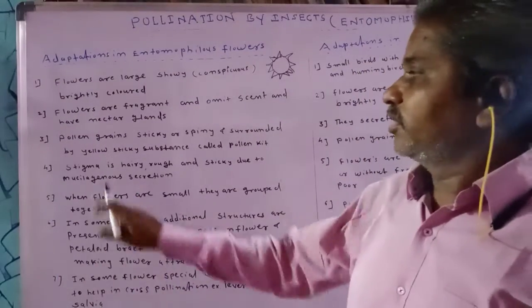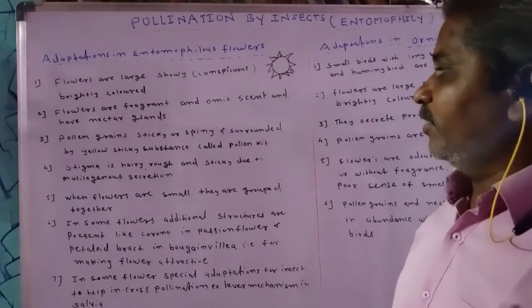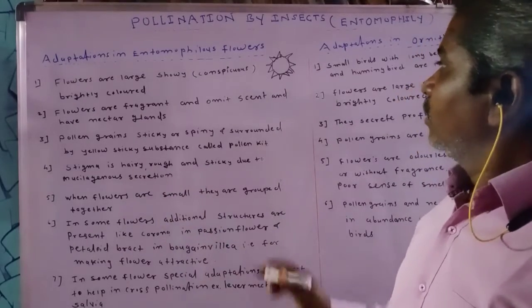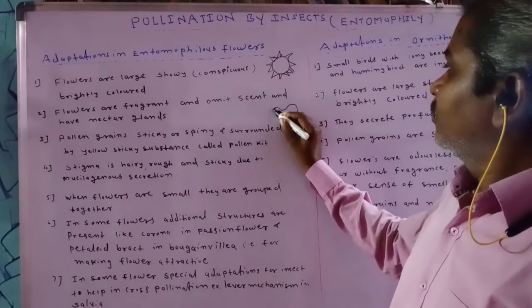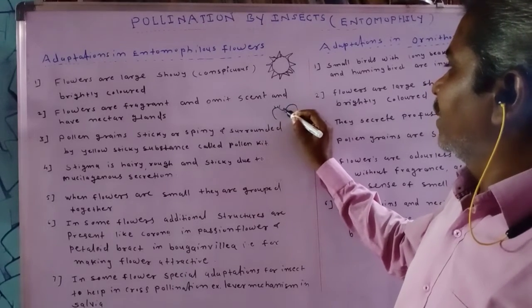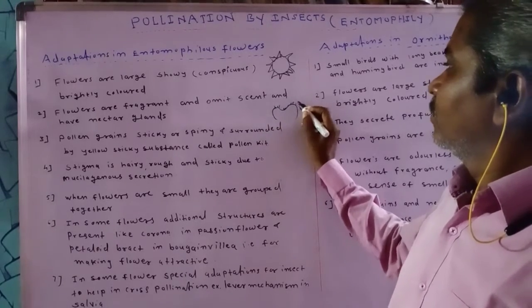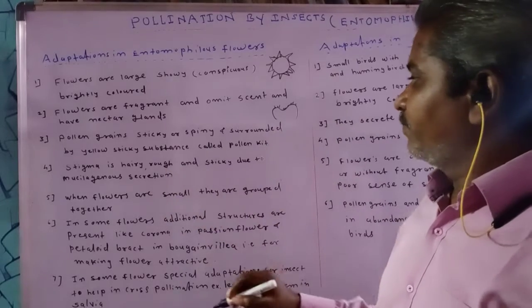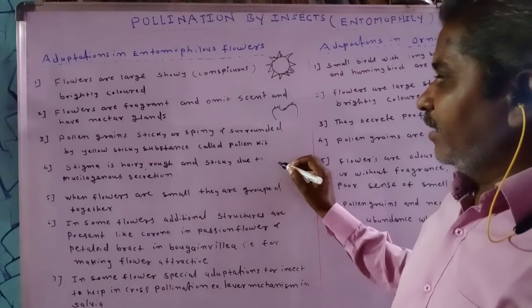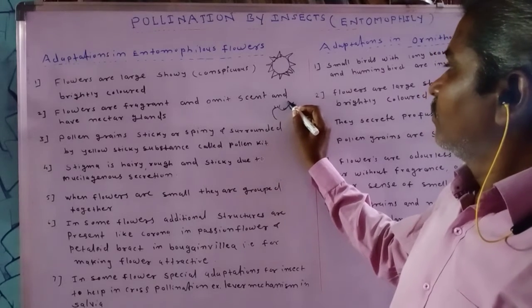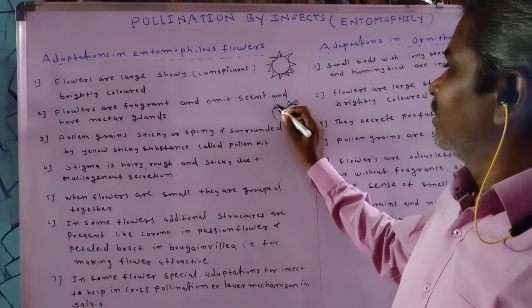Another adaptation for entomophily is that the stigma is hairy. The stigmatic surface is hairy as well as rough, and due to the sticky mucilaginous secretion, pollen grains are easily caught.